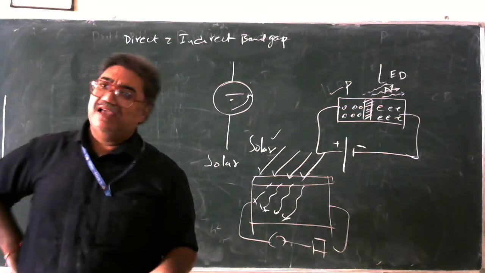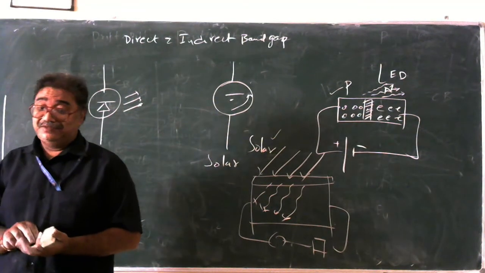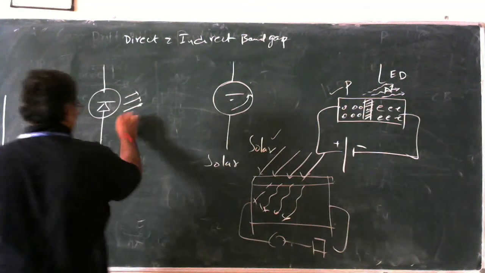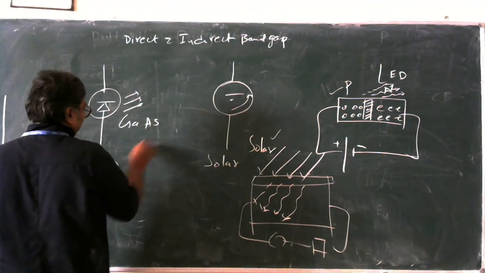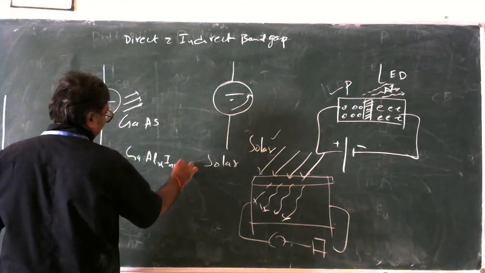And in LEDs we have many colors, and we also have multiple junctions, not just a single junction. It is not only about gallium and arsenide. It can be something like gallium, aluminium X, indium 1 minus X, arsenide.